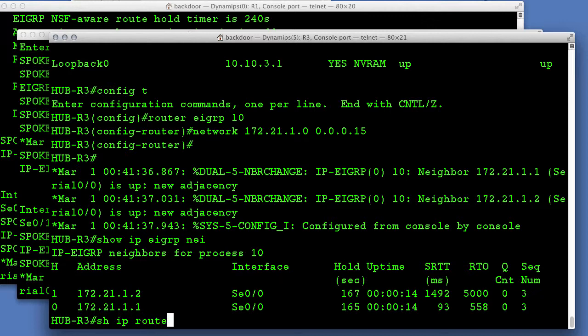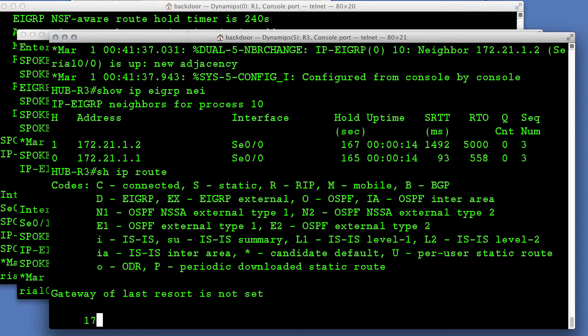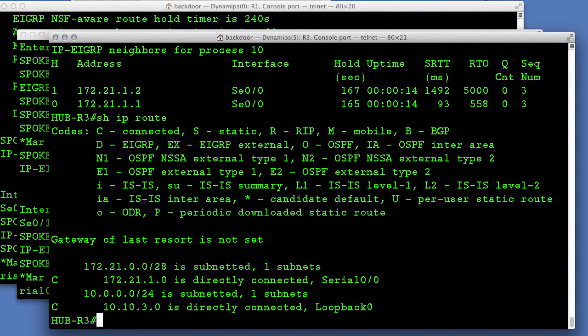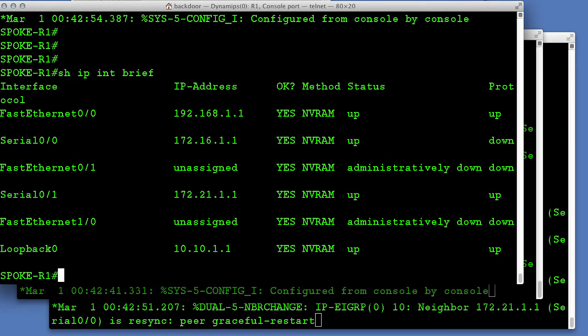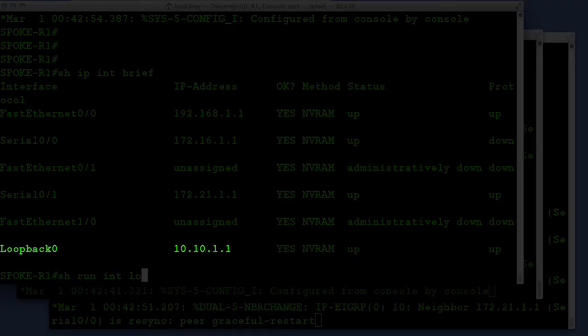Do we see any routes coming from any of these routers? We should not expect to see that. Why is that? No EIGRP routes. Well, they're all just sharing the same links right now. They're all over the same physical interfaces. So we actually need to insert a route into EIGRP, and we're going to do that on router 1.